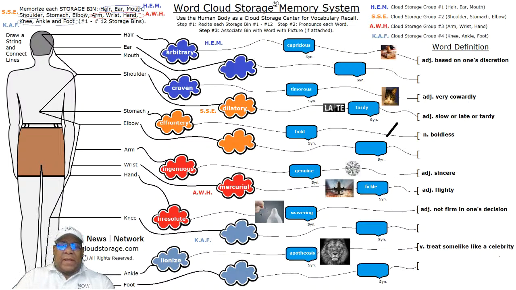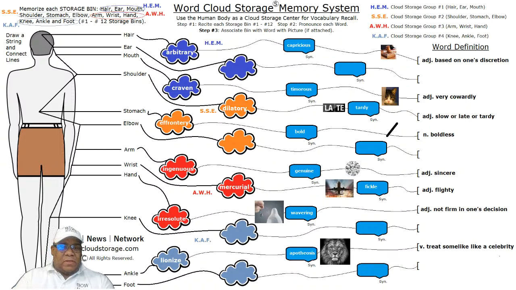For you to remember that diamonds are very unique, in that they're almost flawless, and without the correct conditions of temperature and pressure, they'll just be a piece of carbon. So genuine, ingenuous, assigned to the arm storage bin in the AWH group, arm, wrist, hand group.